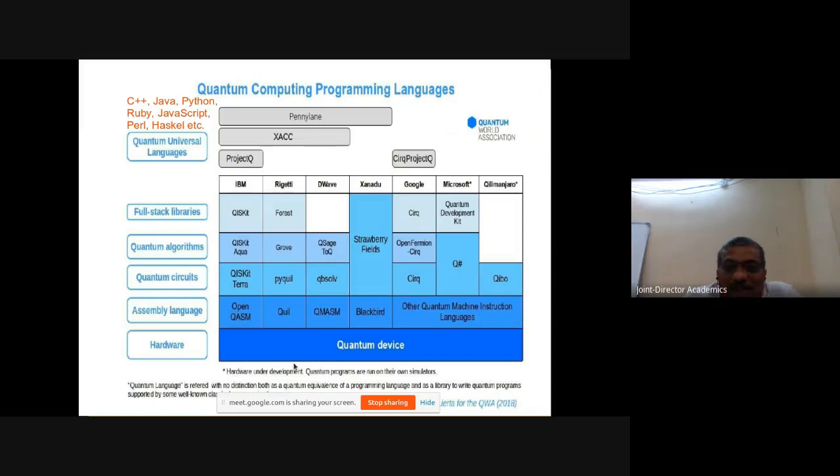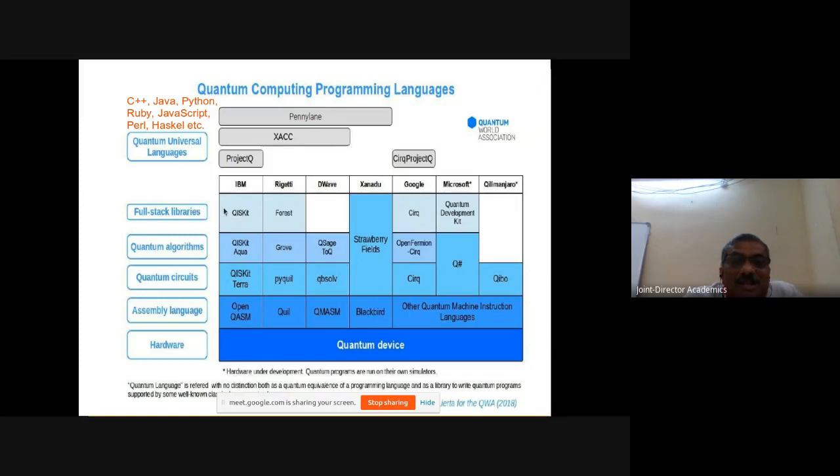In order to write the code, you need to have programming languages. You cannot write code from scratch. You need to make use of libraries. Those libraries may be full stack libraries or certain libraries, and those libraries are built on top of your algorithms. The quantum algorithms are implemented by people, and these algorithms are provided as APIs, like full stack libraries.